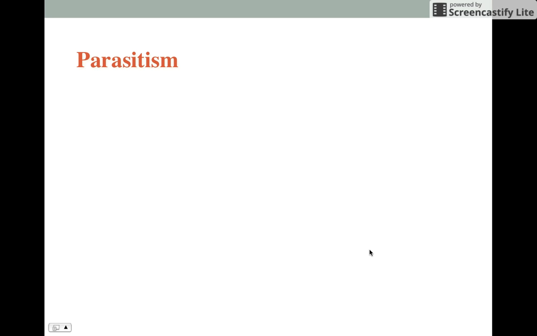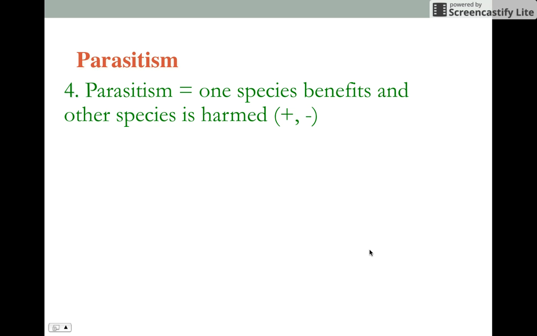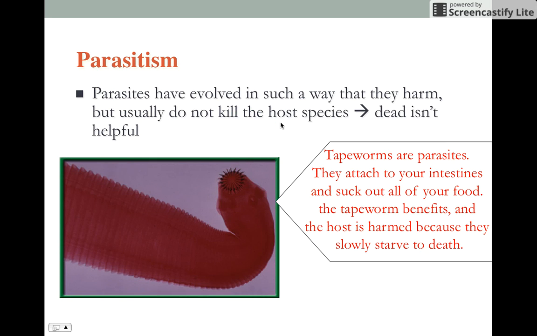Now, parasitism. Parasitism is when one species benefits and the other species is harmed. Look at this plus minus sign. Tapeworms. See, parasites have evolved in such a way that they harm, but usually do not kill the whole species, because that isn't helpful. If you're dead, this tapeworm can't live off you, right? So tapeworms are parasites. They attach to your intestines and suck out all your food. The tapeworm benefits and the host is harmed because they slowly starve to death. So if you had a tapeworm, everything you ate, it would eat. It would siphon off that food to benefit itself while you are getting harmed because you're not getting the nutrients that you need.